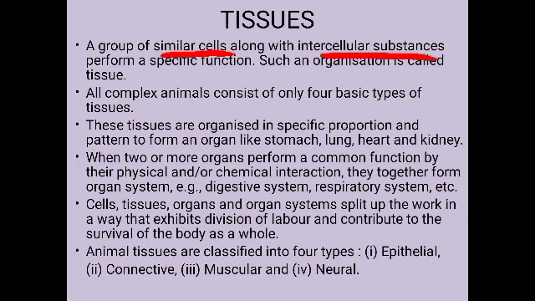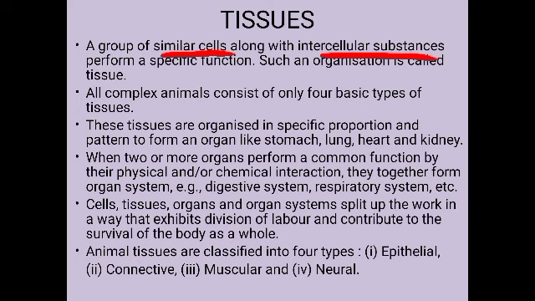You might have already studied about the different types of tissues present in the organisms, isn't it? If you see the complex animals, their body consists of 4 basic types of tissues. Okay, the body of complex animals is mainly made up of 4 basic types of tissues like the epithelial tissue, connective tissue, muscular tissue and the neural tissue. In a multicellular organism, the cells are organized to form tissues, isn't it?